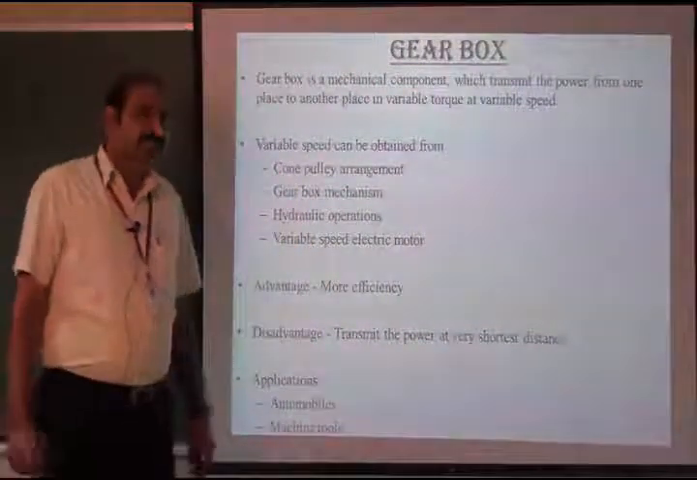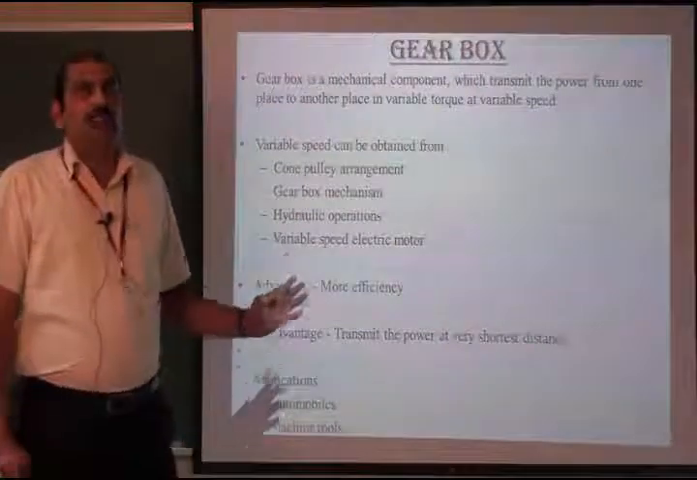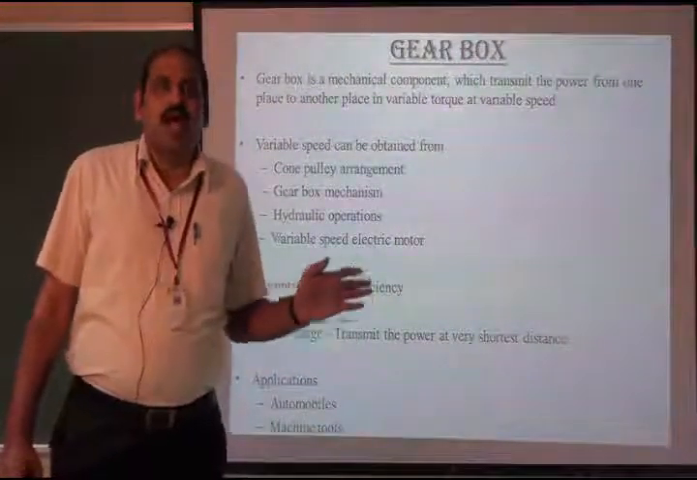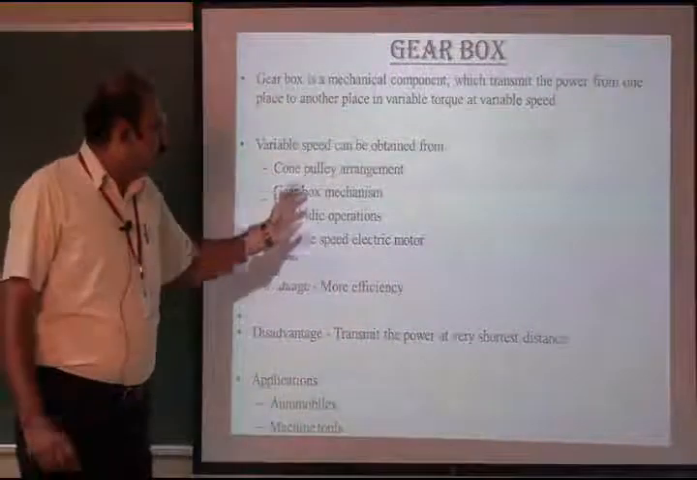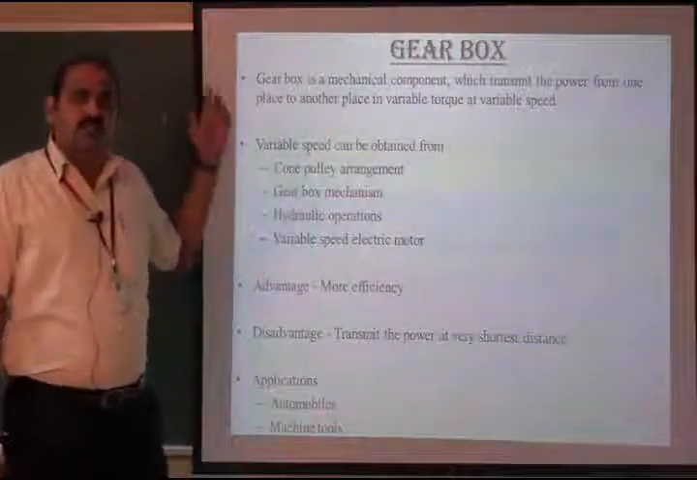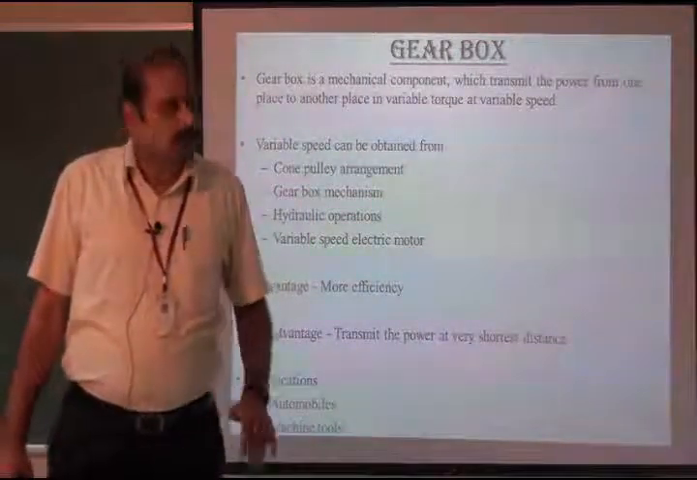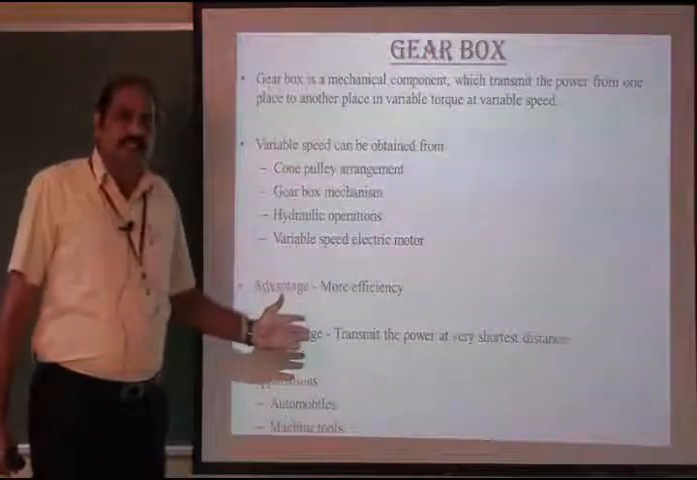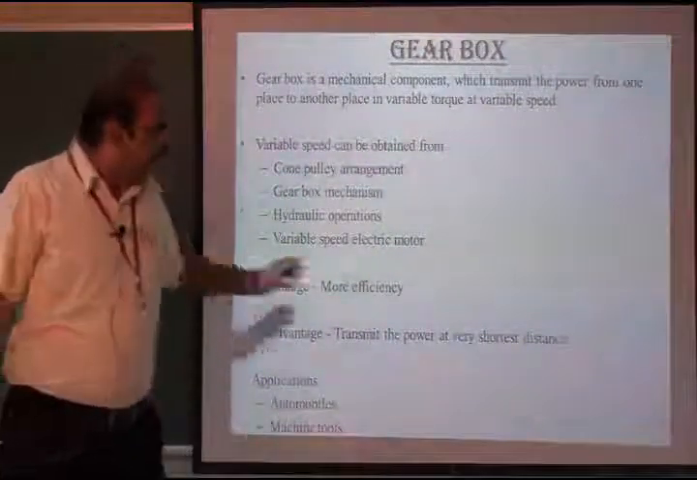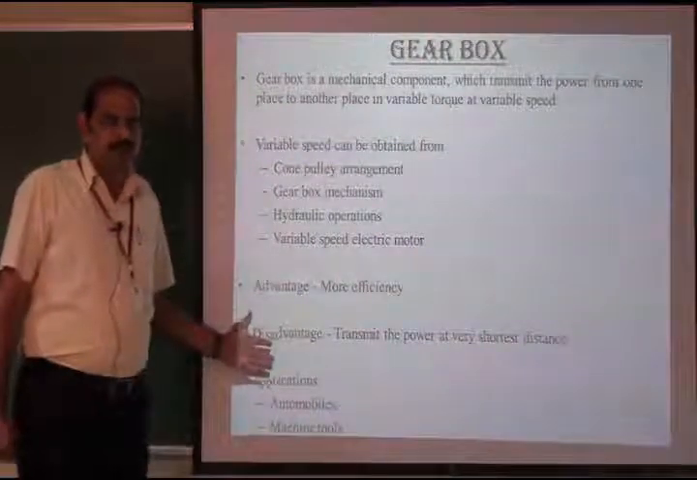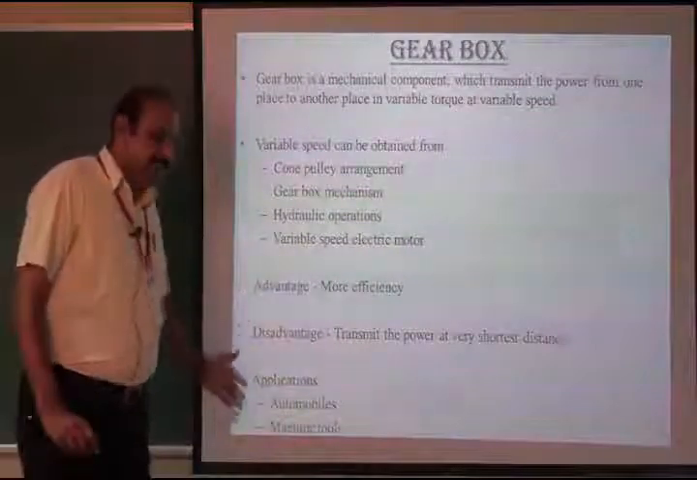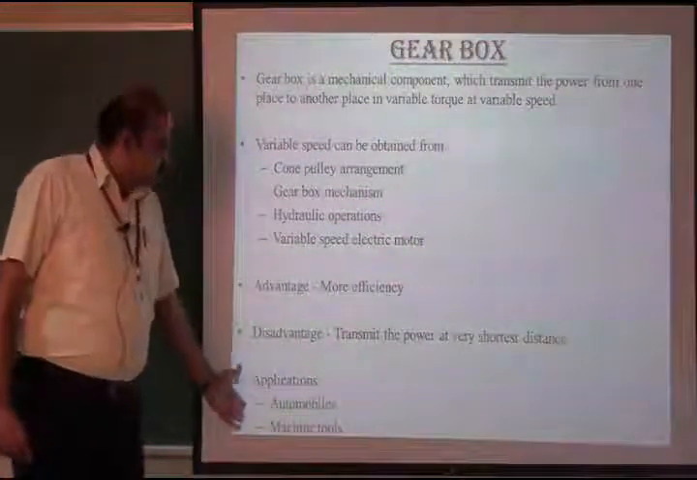Variable speeds we can obtain from cone pulley arrangement, gearbox mechanism, variable speed electric motor and hydraulic operations. Among these four, gearbox mechanism is the best method because it has more efficiency compared to others. Efficiency means here it transmits the power up to 99%. A disadvantage of gearbox mechanism is that it transmits the power only over a short distance. Then the applications of gearbox are machine tools and automobiles.